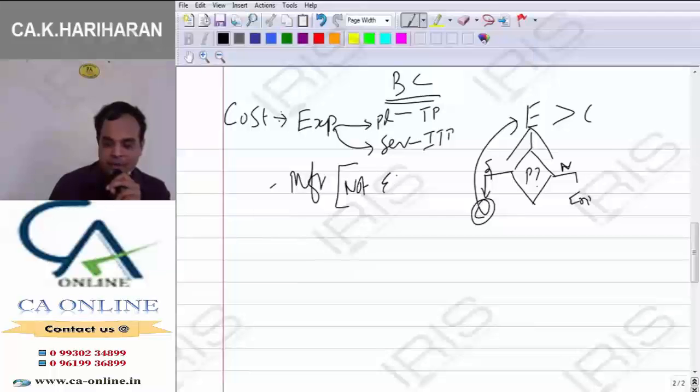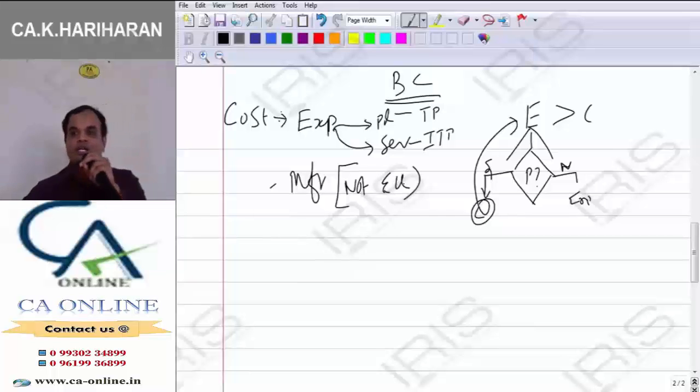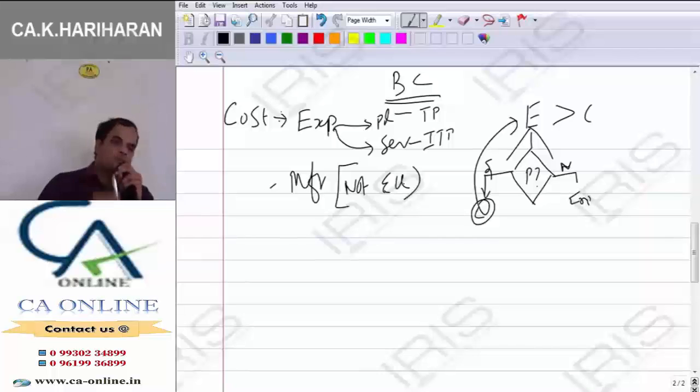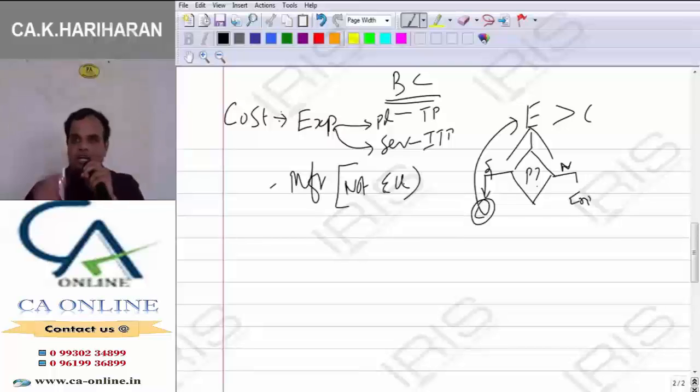Not end user. We should not see the cost in end user, your customer's point of view. Assume I am going to produce the product. As a manufacturer, I am going to produce a product. Cost of producing the product, assume I have produced a product called the pen. Cost of producing the pen comes to 100 rupees. After adding 10 rupees, I am going to sell the product to him. What are the costs for you? 110. After adding 10 rupees, he is going to transfer the product to her. What are the cost for you? 120. Product remains the same.